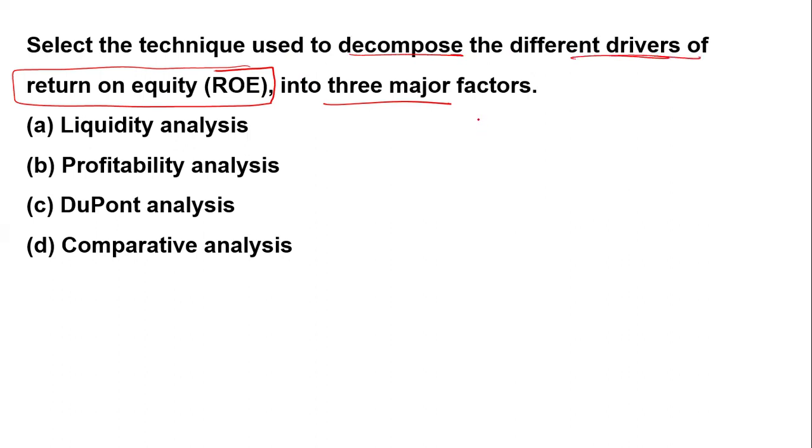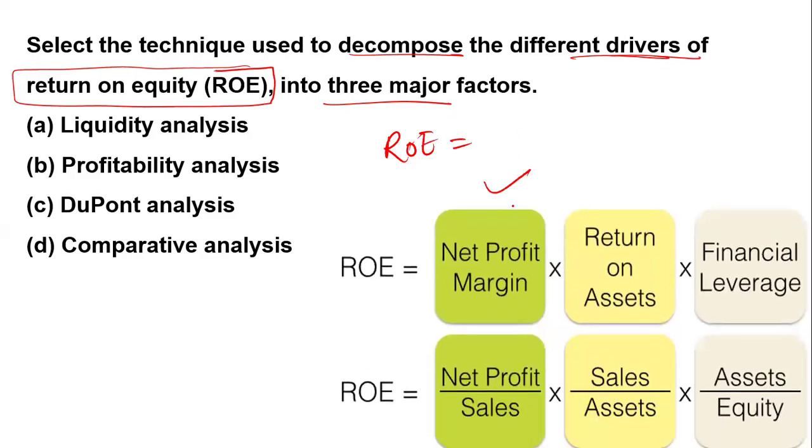The ROE is distributed into three factors: net profit margin, asset turnover, and financial leverage. The formula of net profit margin is net profit divided by sales. Asset turnover is sales divided by assets, and financial leverage is assets divided by equity.